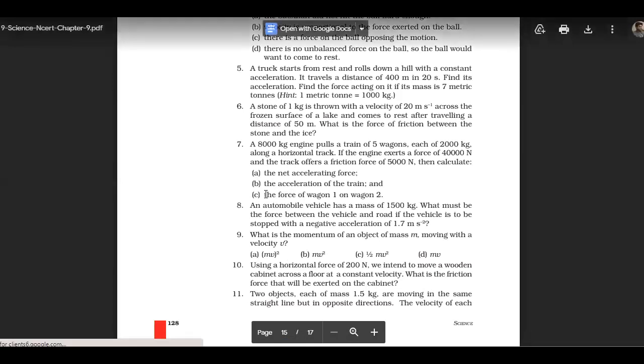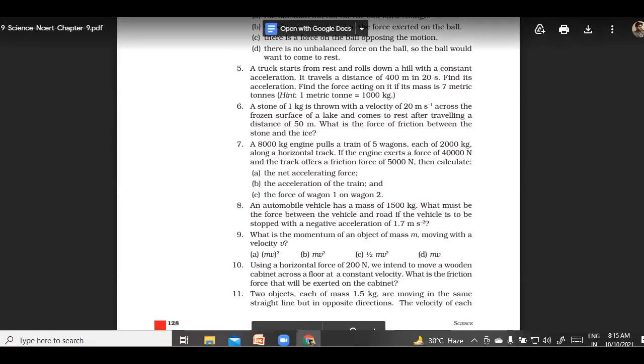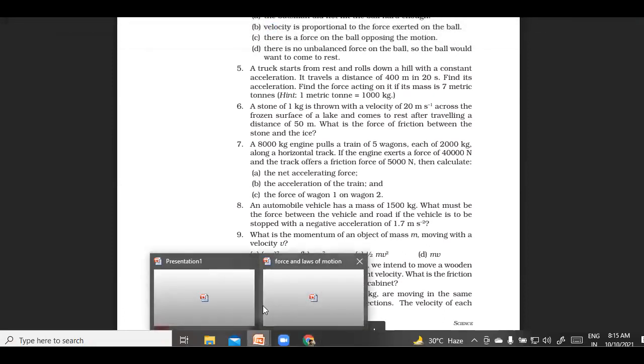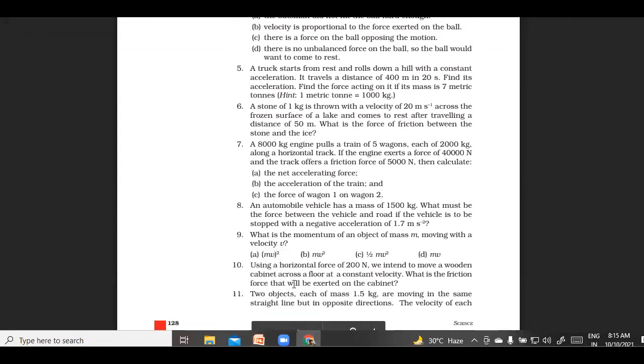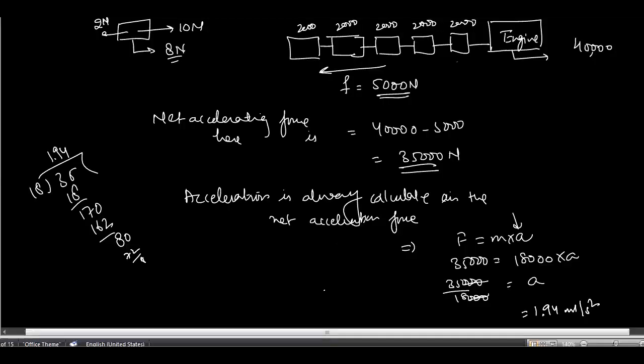And here we need to find out the force of wagon 1 on 2. The force of wagon 1 on 2 means which one is considered to be wagon 1. So here we have the wagon, and if it is being exerted here, you need to calculate the force exerted by this wagon on 2.